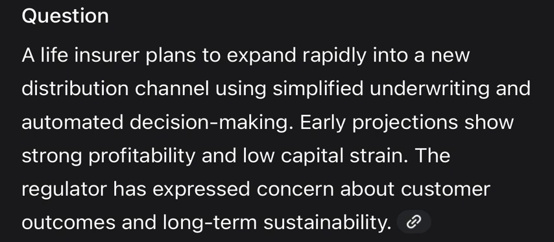25 marks. Section 1. Interpretation and key points. Quick awareness check. The growth risk paradox. Rapid growth through simplified processes often masks a future surge in claims. Adverse selection. Making insurance easy to buy attracts the highest risk customers who are eager to bypass traditional medical checks. Model risk. Automated systems are only as good as their training data. If that data is from a different distribution channel, the strong profitability is likely a calculation error.